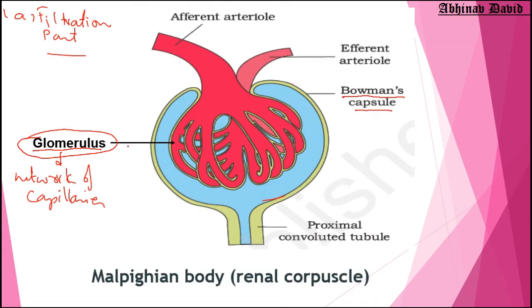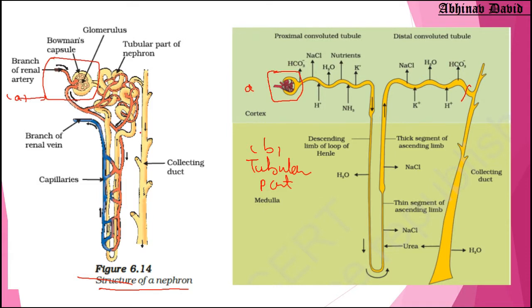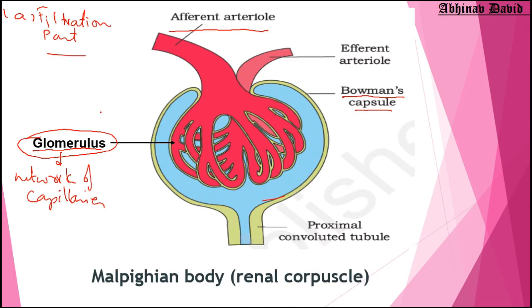So what is this doing here? Now this is an afferent arteriole. As you can see here, this is a branch of the renal artery. In the diagram of your book, it is written here, branch of renal artery. The name of this branch is afferent. Afferent is bringing the blood which is to be filtered. So the blood is brought here, I will make an arrow here, and then this arteriole divides into a lot of capillaries and forms a network.